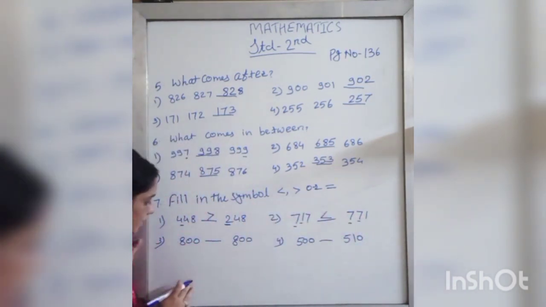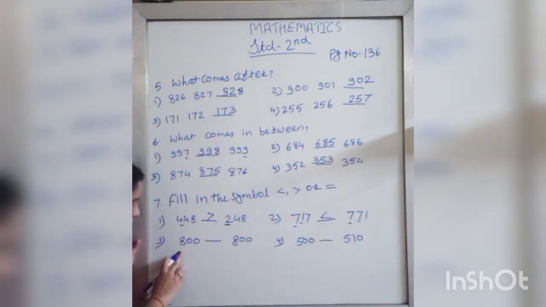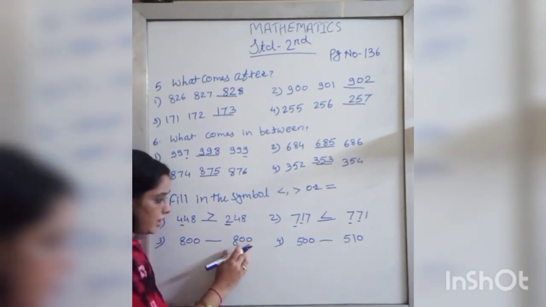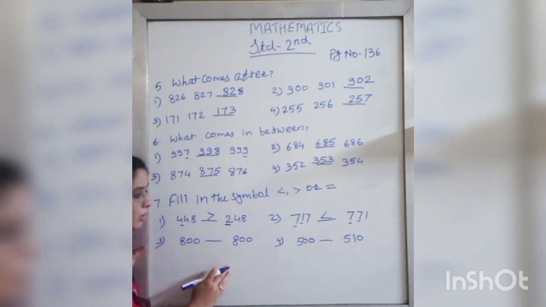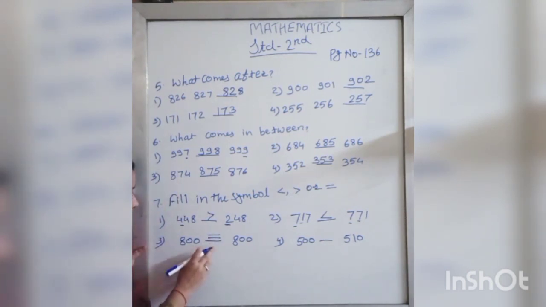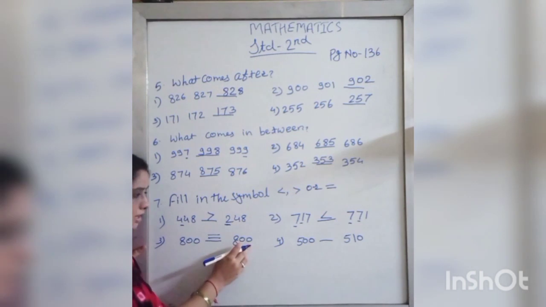Now see the next one. The number is 800. Here also the number is 800. Then which symbol will come here? Equal to. 800 is equal to 800.